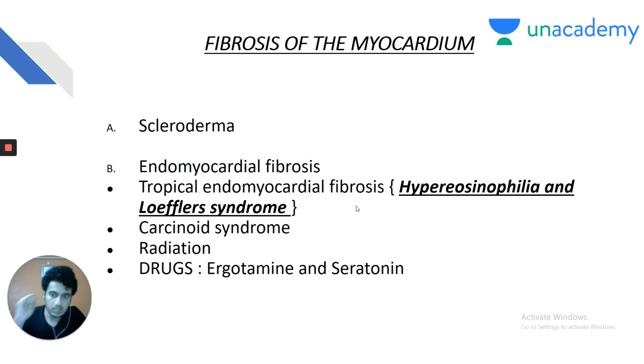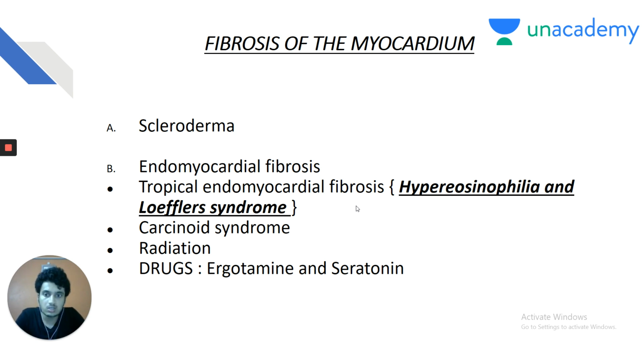Third and the most important cause of restrictive cardiomyopathy is fibrosis of the myocardium. The first and the most important disease is scleroderma, producing fibrosis of the myocardium. Endomyocardial fibrosis: classically, endomyocardial fibrosis is seen with tropical endomyocardial fibrosis, associated with hypereosinophilia syndrome and Loeffler syndrome. These are very, very important questions, my dear friends.